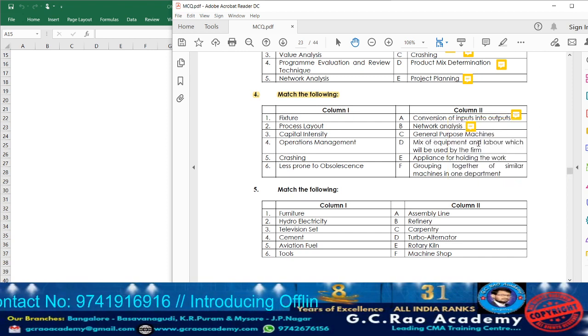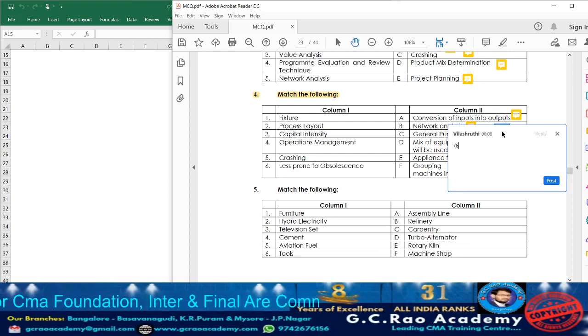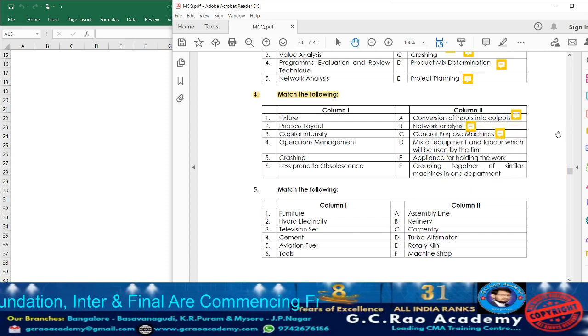Next, point C, what have they given? General purpose machine. General purpose machines will be utilized in which production system? Intermittent production system. So they are less prone to obsolescence. For less prone to obsolescence, what is the point we have? Point 6. So for general purpose machine, consider point 6.